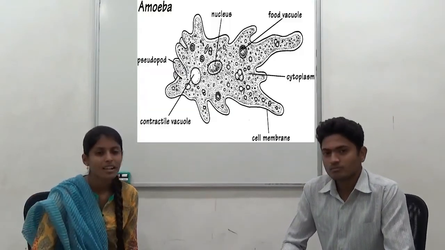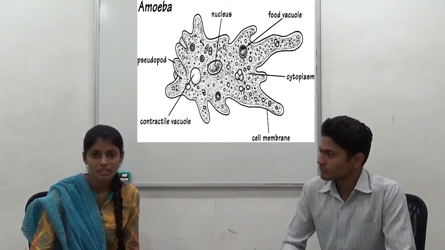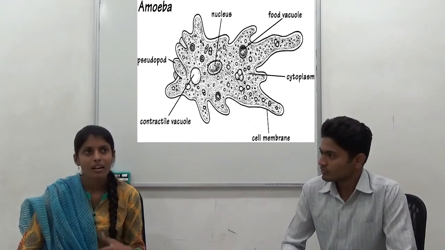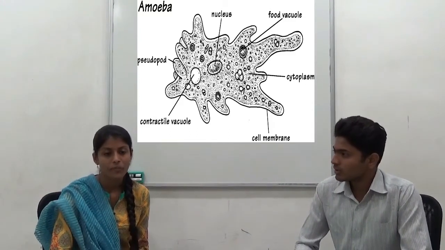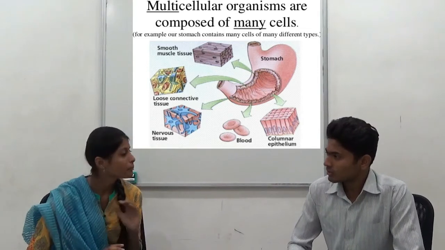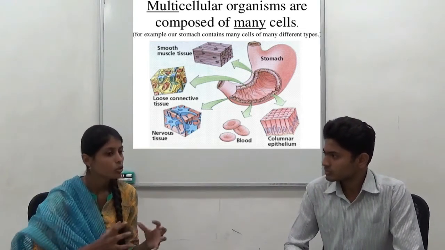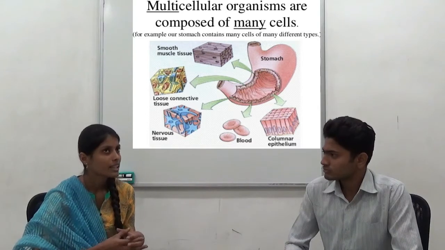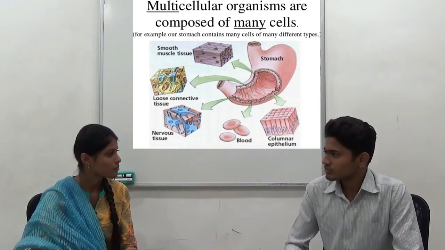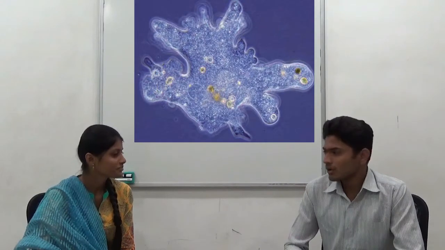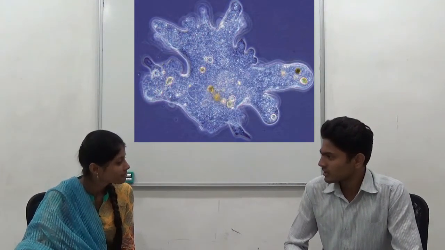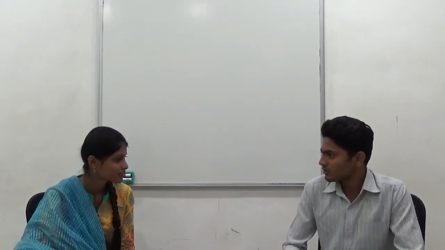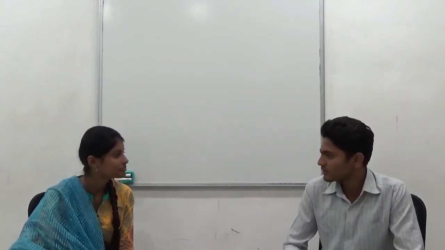Yeah. In unicellular organisms, the name itself indicates that the organism contains only a single cell. That cell itself carries out basic functions like digestion, respiration, and reproduction. But in multicellular organisms, there are many cells, and those cells group into small groups and carry out these basic functions like digestion and absorption. Okay, an example of a unicellular organism is amoeba. Multicellular organisms are like we humans, animals, and plants.